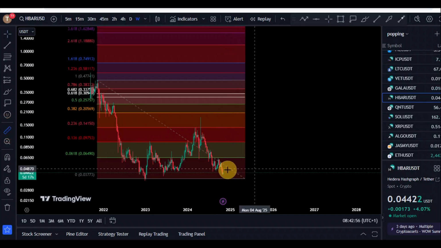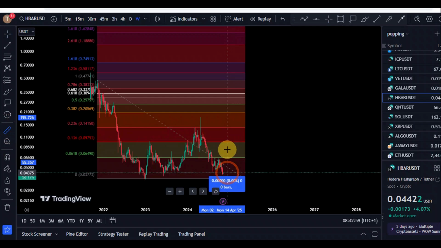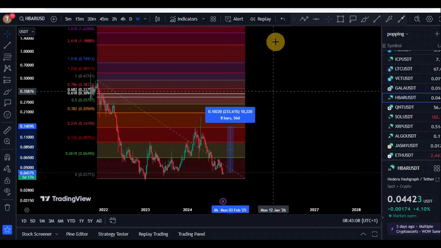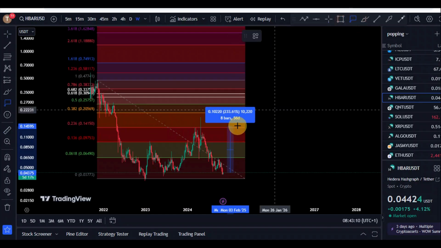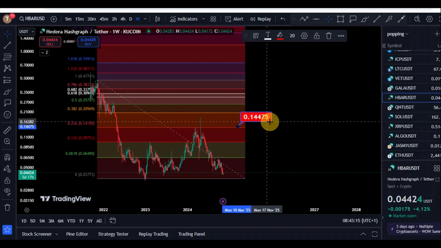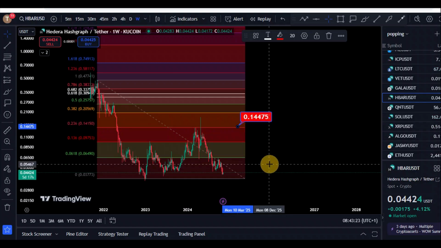So we should expect at the very least to see prices push towards those highs which we had in 2023. That could see a 233% push right here for HEDERA to the upside. So probably before December, we could see HEDERA at those 14 cents level, which is a 250% pump, which could very much happen if the election cycle theory is anything to go by. So we will be monitoring that on the channel, giving you updates as regards that. Let's see how that goes.